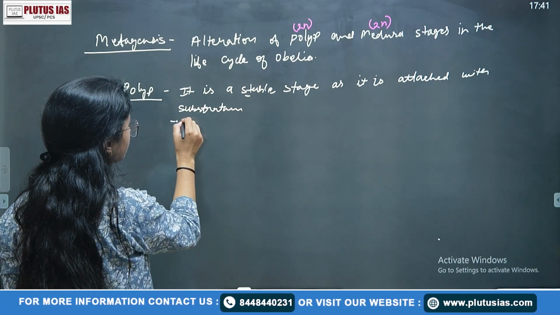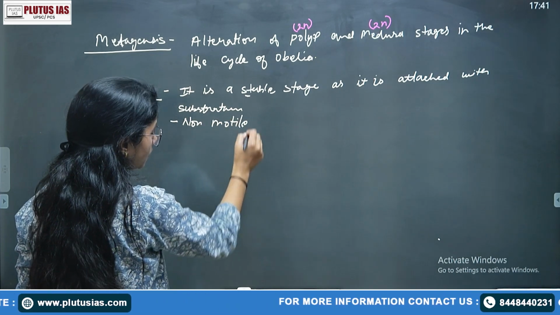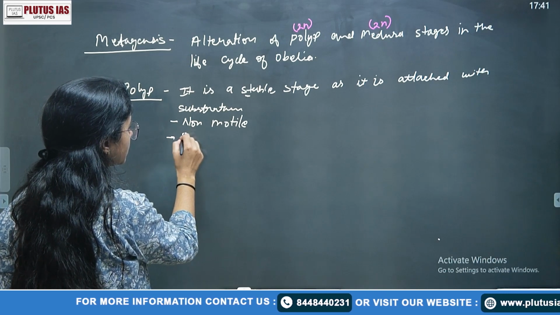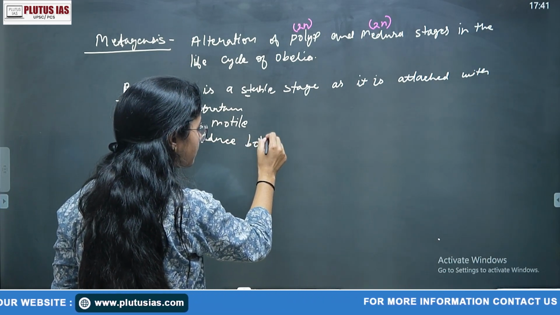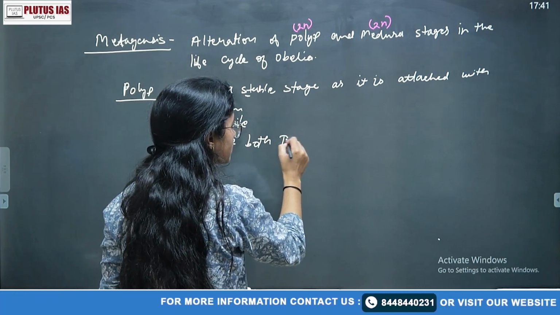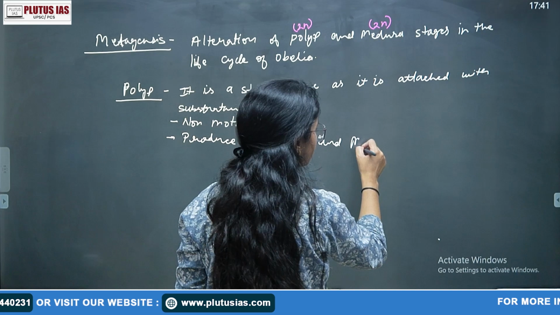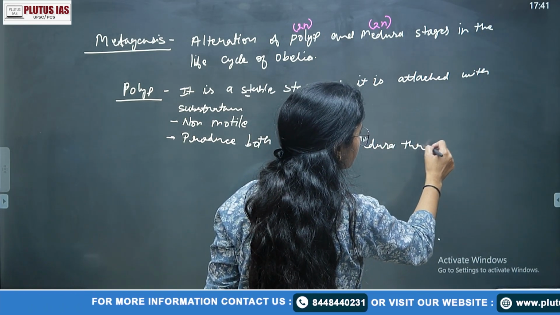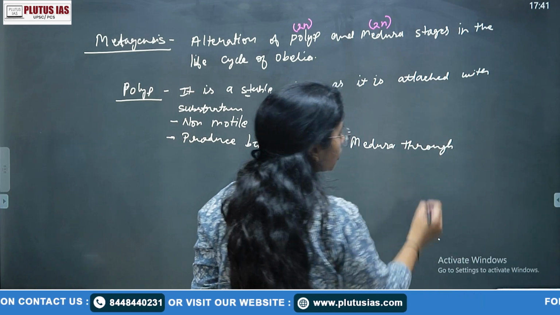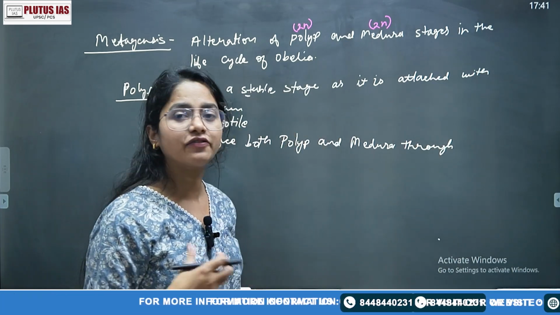Simply, it's your second point: non-motile. Then it can produce both polyps and medusa through an asexual method. Why asexual method? Because they do not have the dioecious form, they do not have specific gonads.